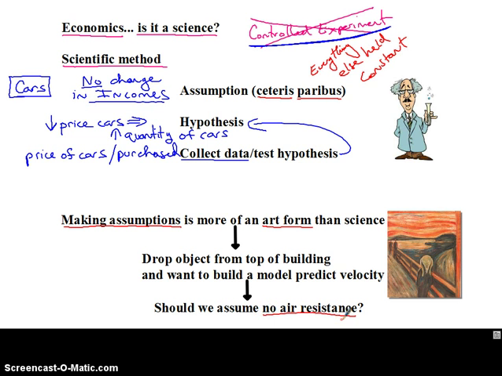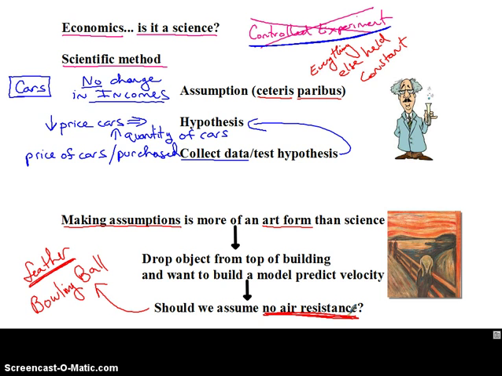So if that's the thing that I'm studying, then I better include air resistance in that model. But let's say the object that I'm dropping is a bowling ball. Well then no air resistance might be a pretty good assumption. A little bit of wind probably isn't going to do very much to the bowling ball, and so I can make the assumption that there's no air resistance.